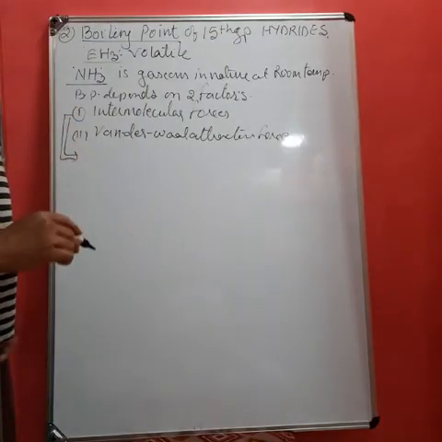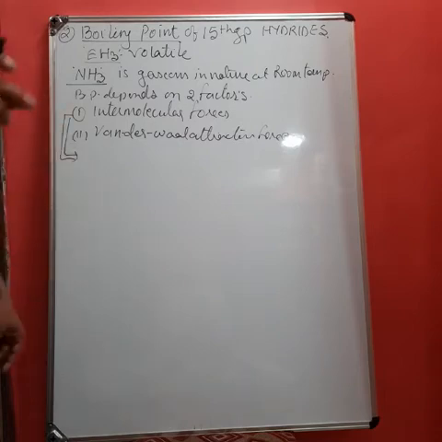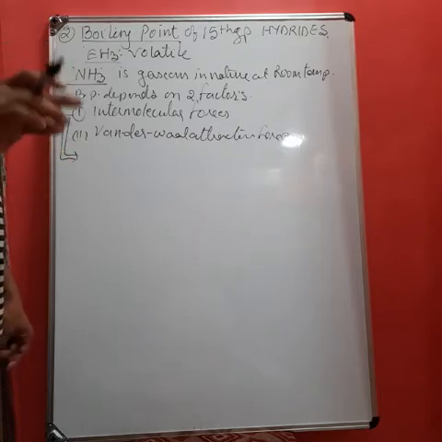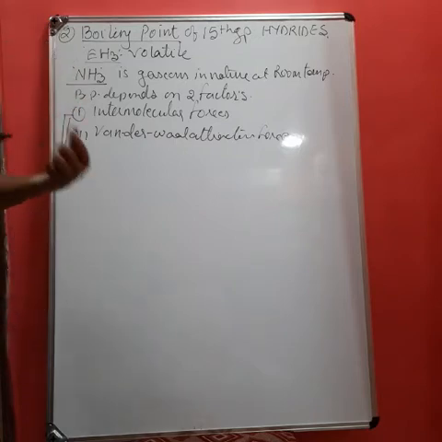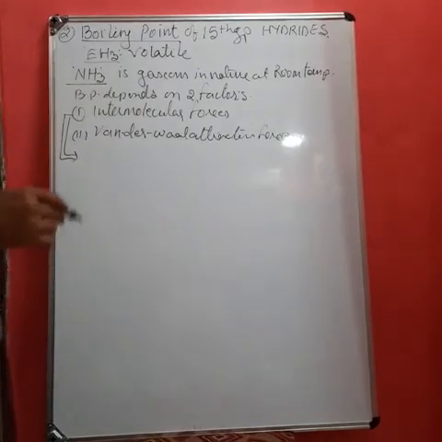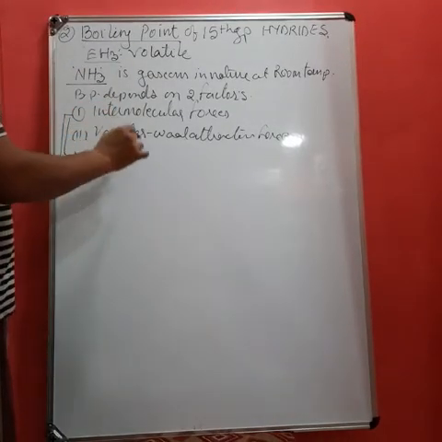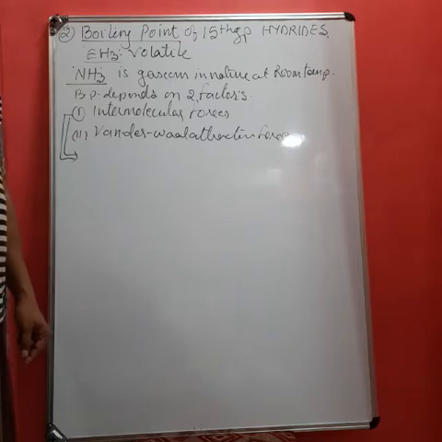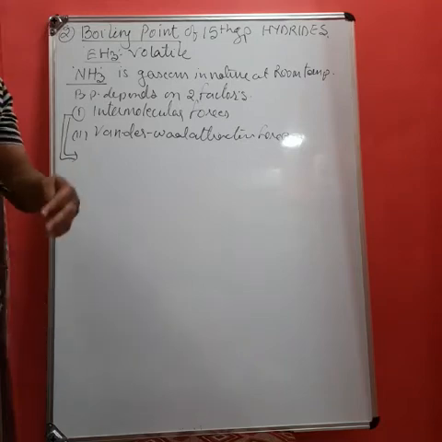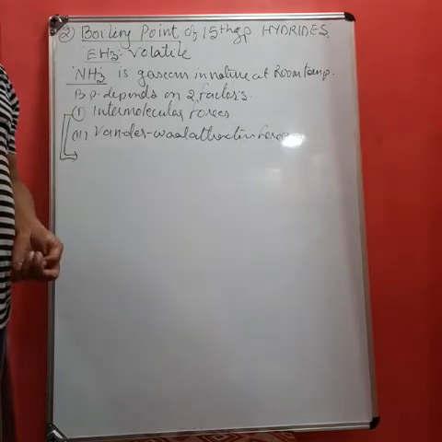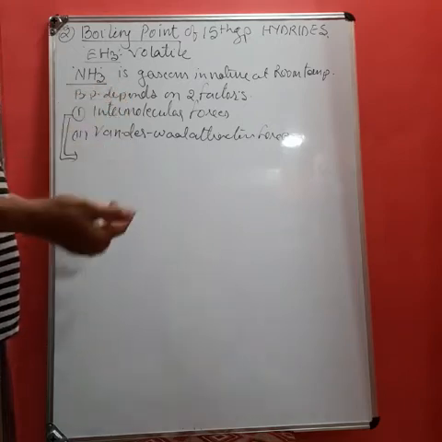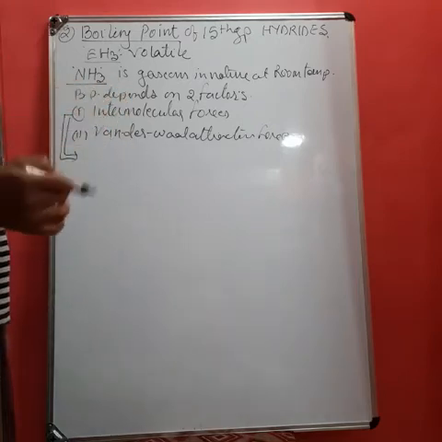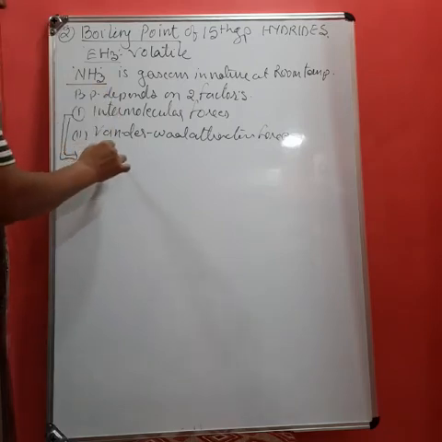Now, student, very first, intermolecular attraction force. There are four types of intermolecular attraction forces: dispersion, dipole induced dipole, dipole attraction, and the last one is hydrogen bonding. The hydrogen bonding is strongest among all types of intermolecular attraction forces. Second one is van der Waal attraction force. Van der Waal attraction force depends on the size of molecule and the molecular mass of the compound. As the size increases, the molecular mass also increases, and due to increase in molecular mass, the van der Waal attraction force also increases.